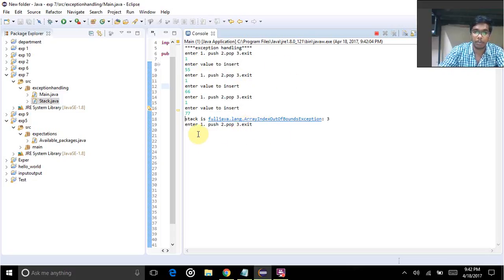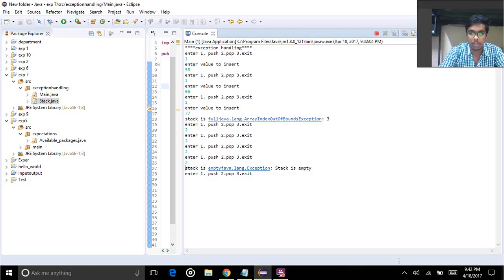Now coming to popping exception handling. While popping the third value, the exception handling will be displayed. Now it will display that the stack is empty.